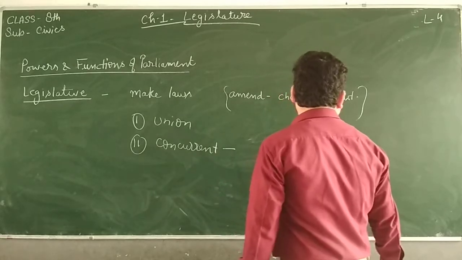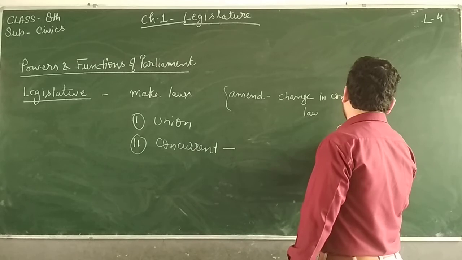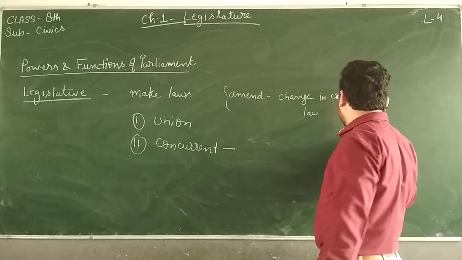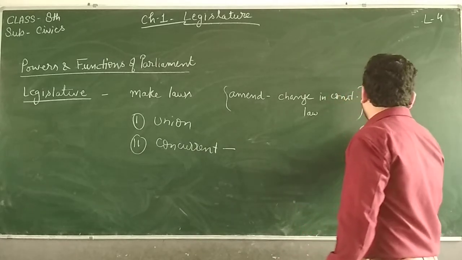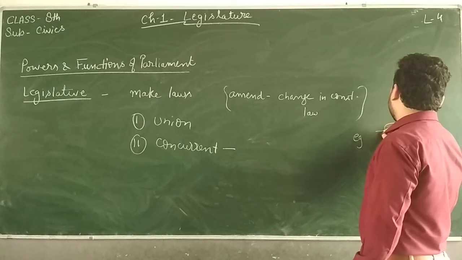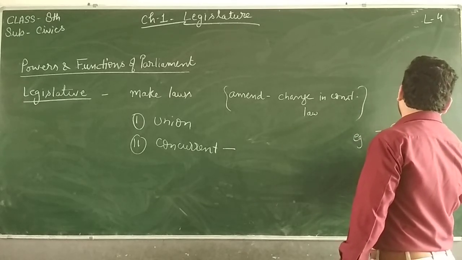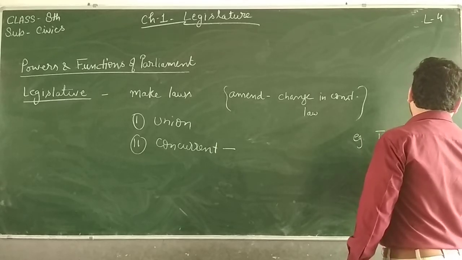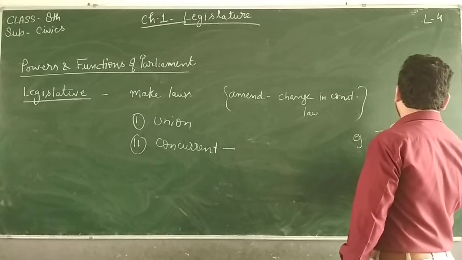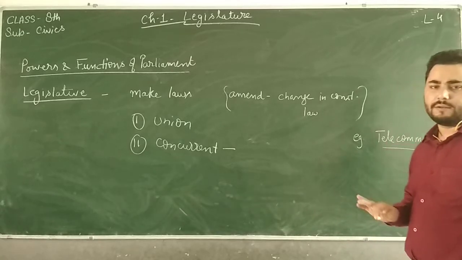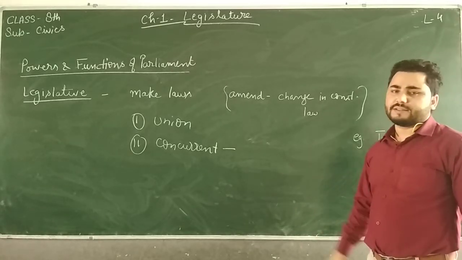But suppose, I am not telling exactly, I am just giving an example, if it is telecommunication, it is in the concurrent list.